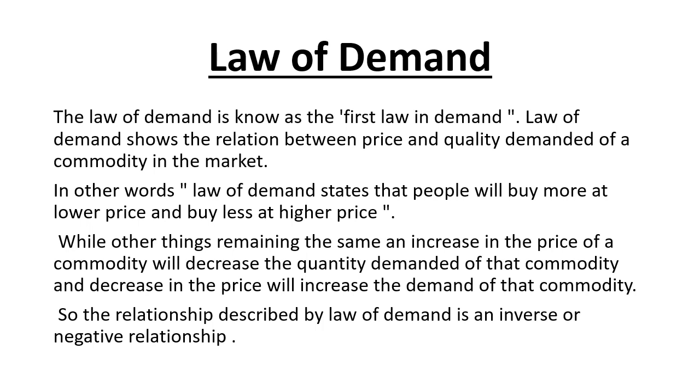The law explains that people will buy more at lower price and will buy less at higher price. Now if I take an example, supposedly we go to a market to buy something which we usually keep on buying, and we are in a habit of buying, and we come to know that the price of that product has decreased.